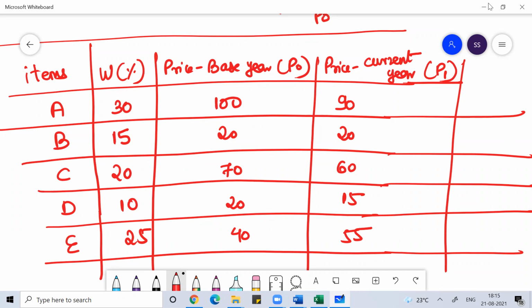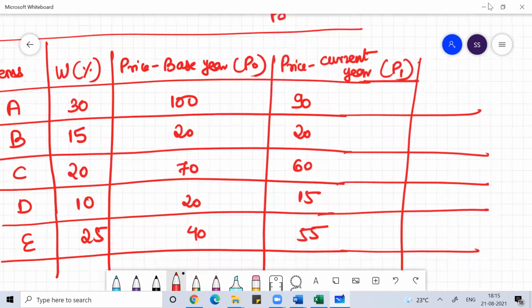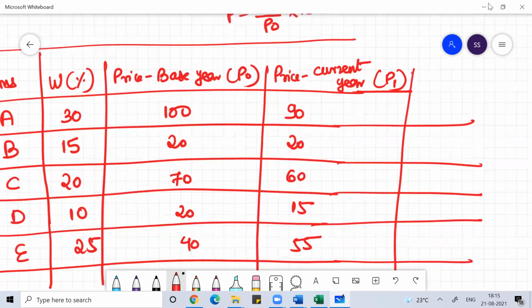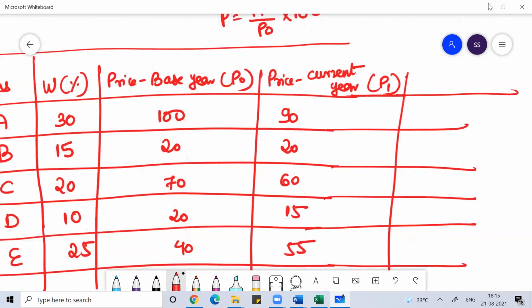So now I can find the price relative. How will I find the price relative? Very simple: P1 by P naught into 100. With that, I can find the price relative. So price relative is P1 by P naught into 100. This is 90 by 100 into 100, I'll get 90.